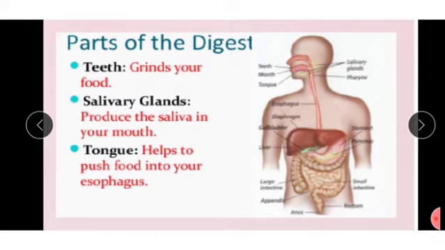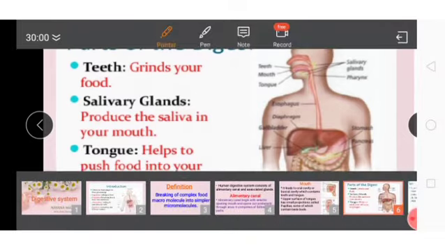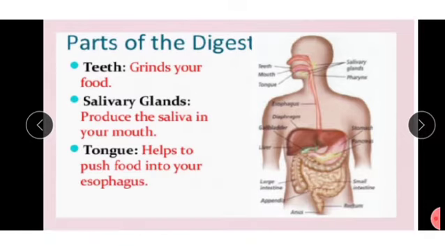Salivary glands produce a liquid called saliva that is helpful for digestion. Next one, tongue. It helps to push food into our esophagus. When we eat food, the tongue helps it pass into our esophagus.